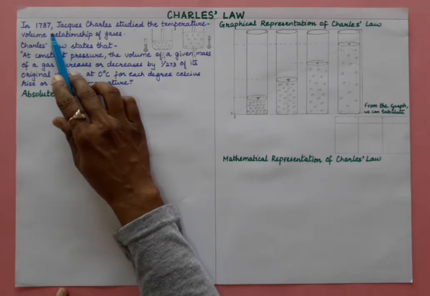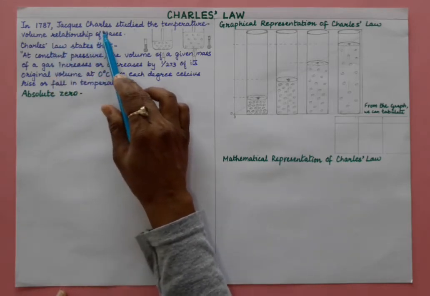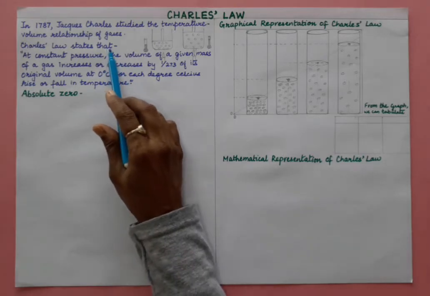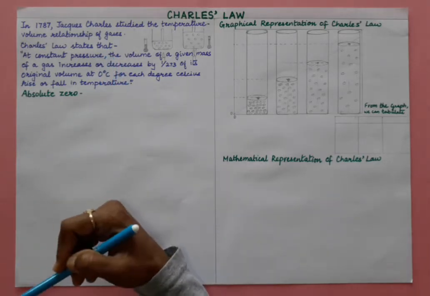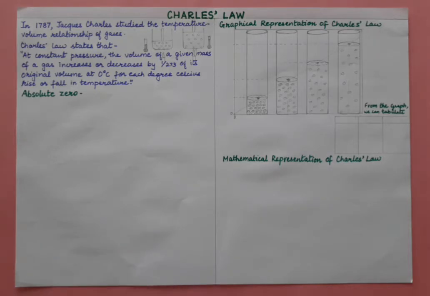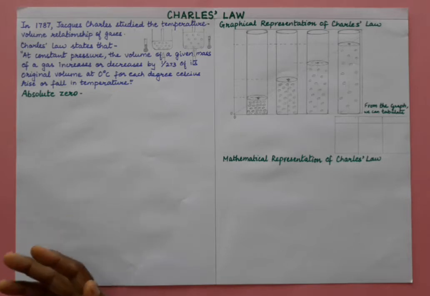In 1787, Jacob Charles studied the temperature volume relationship of gases. This relationship is seen easily when an inflated balloon is left in bright sun and it bursts, or car tires burst in hot summer days. So these are the examples which we usually see in daily life. This is because the air inside the balloon expands with the rise in temperature, right?